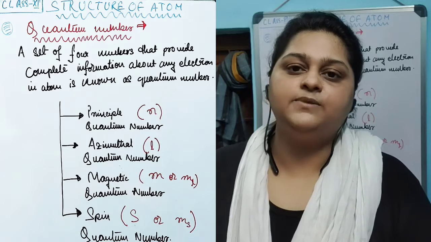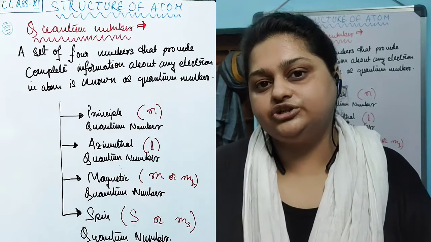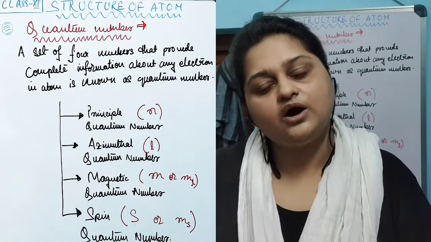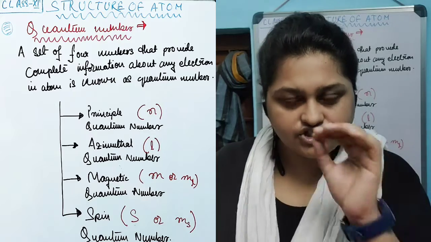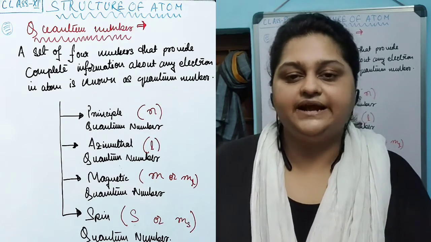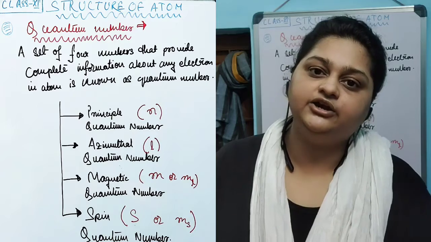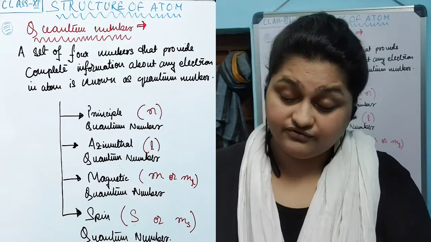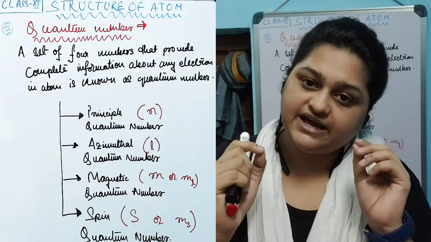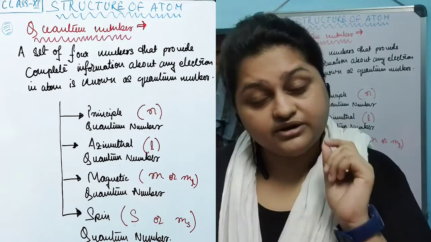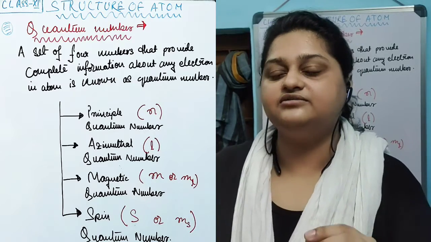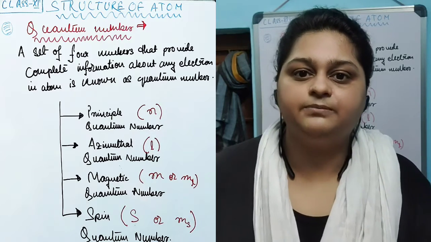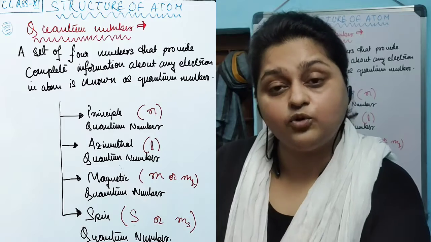These four sets of numbers provide information about the electron in that particular atomic structure. That's why in a multi-electron system, each electron can be identified with its individually provided quantum numbers. All electrons in the respective atomic structure have unique quantum number values. Now here is the point to be noted: these are only numbers assigned to them. Depending on the information provided, there are four different quantum numbers.